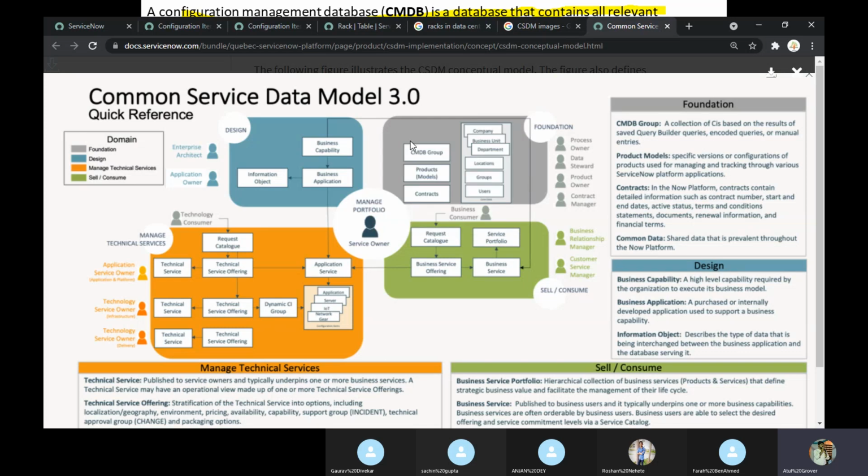Because when ServiceNow was launching its separate modules, HR, finance, now you will be surprised that ServiceNow has a legal module as well. They have a financial module as well. They have a telecom module as well. They are working on the health domain as well. Okay. So those people say that, boss, multiple CIs are creating multiple issues. Can we have a set of the same simple common model?